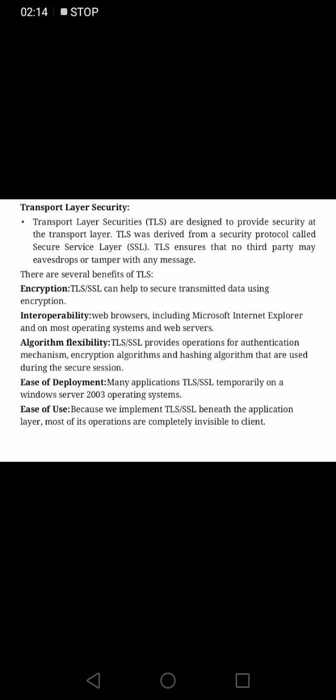Ease of use, because TLS or SSL sits beneath the application layer, it is very near to the user, so most of the operations are completely invisible to the client.